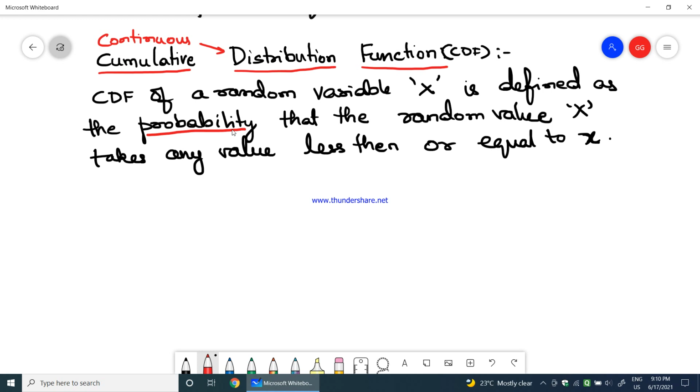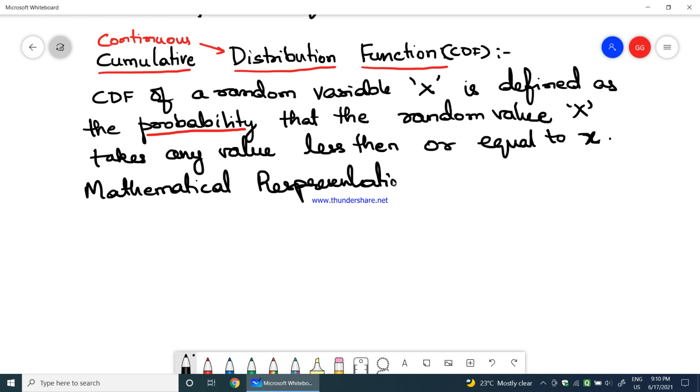So therefore if I write the mathematical representation for this, what will I get? F_X of x equals probability of X being less than or equal to x.